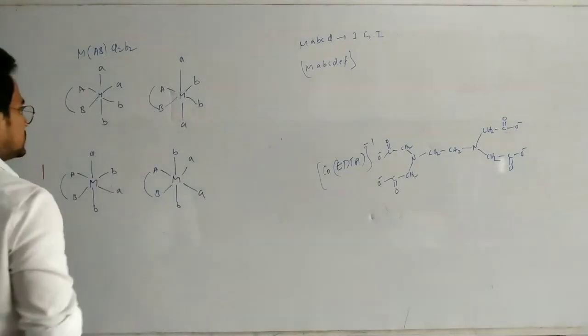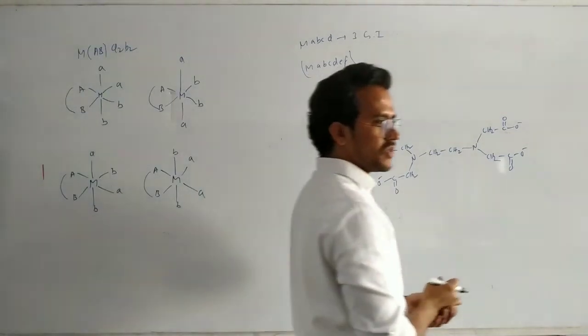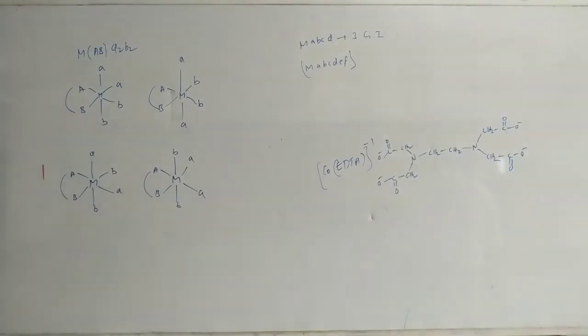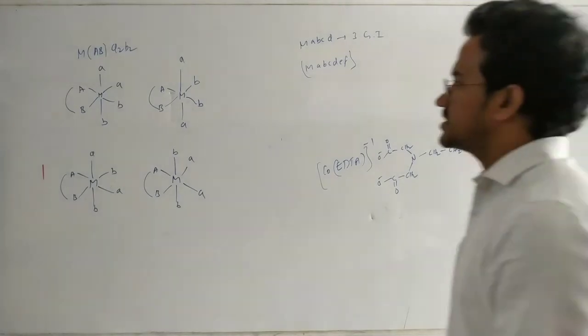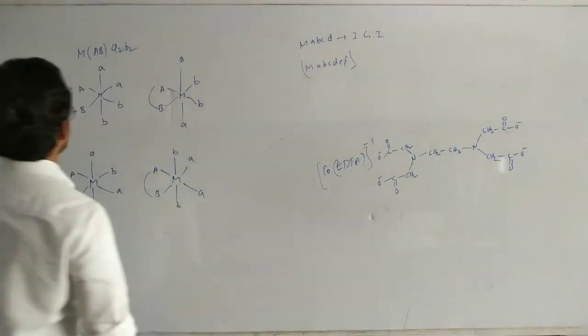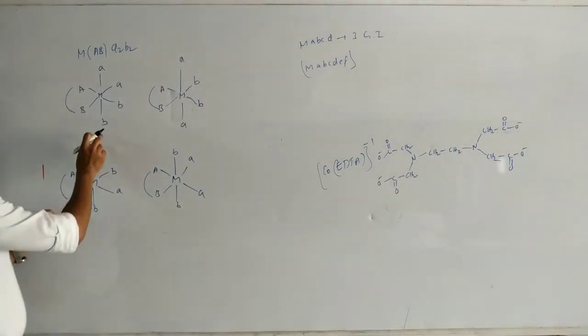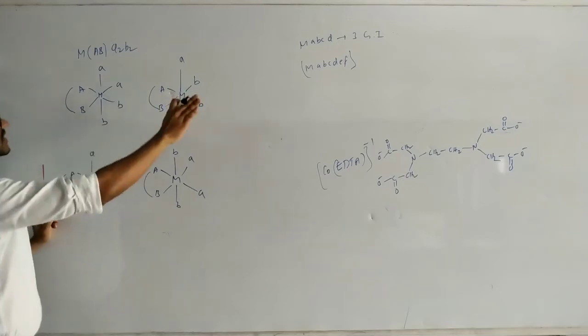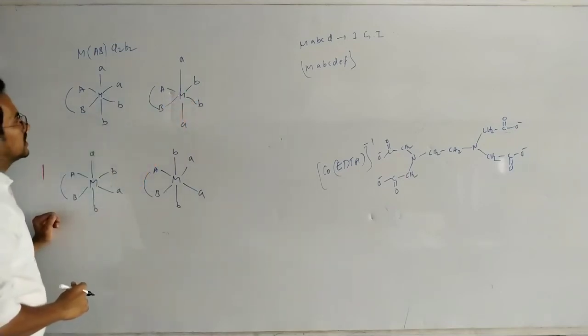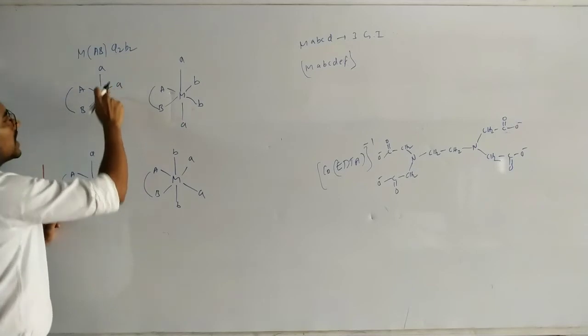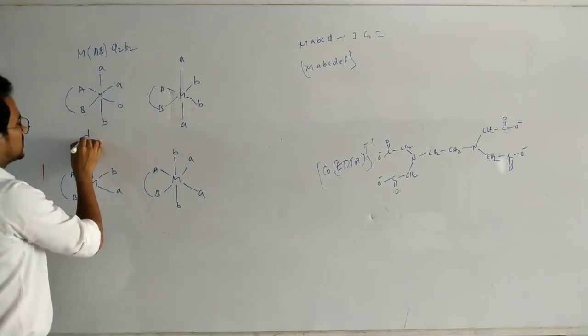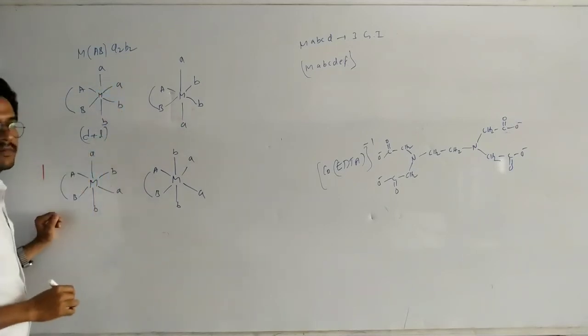Now here, which one is the optically active isomer? This one has 4 geometrical isomers. Here in this case, which is optically active? This one has no plane of symmetry, AB. We cannot cut it into two equivalents. If you take the plane along the square A and B, there are no equivalents. So dextro and levo.